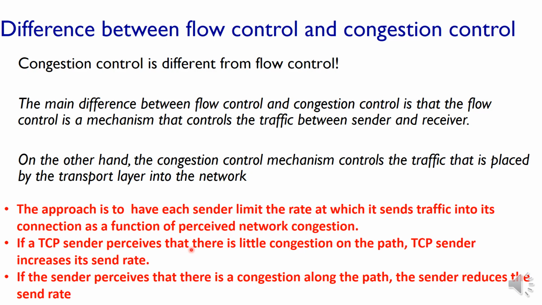If the sender perceives little congestion on the path, the TCP sender increases the sending rate. Whereas if there is congestion along the path, the sender reduces the rate of sending.